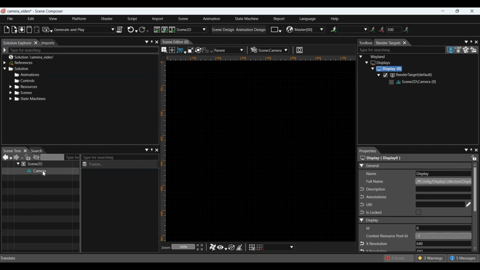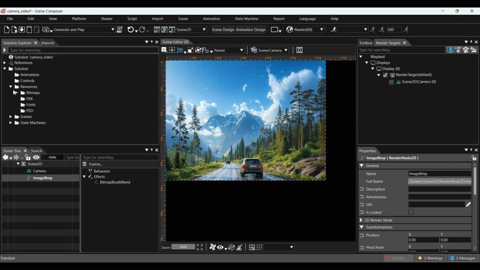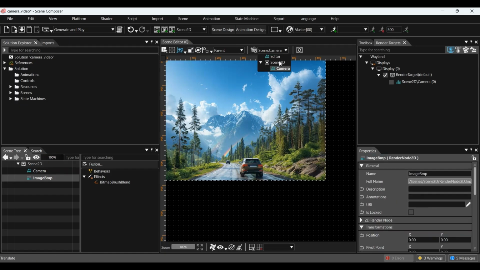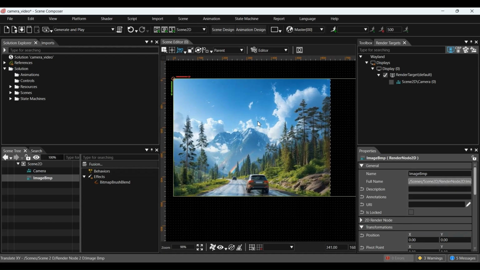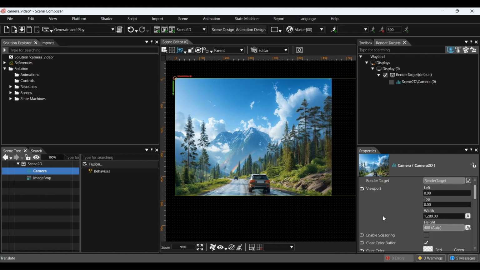Next, let's set up a camera node. Drag a 640 by 480 image from the Solution panel into Scene 2D. Then, from the drop-down list, select Editor under Set Selected Camera to predefine location and orientation. This will show the camera's drawing range in the scene. Since the drawing area is currently too wide, open the camera node properties and adjust the viewport parameter by changing the width to 640.